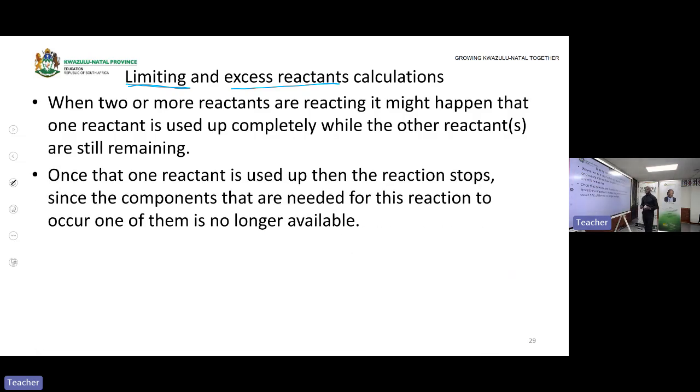Once that one reactant is used up, then the reaction stops. We did do that graphically. We are just emphasizing that point, that the reaction stops when our reactants are complete, if one of the reactants is completely used up.